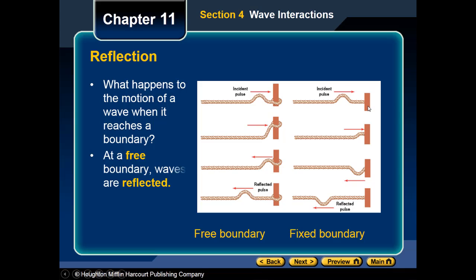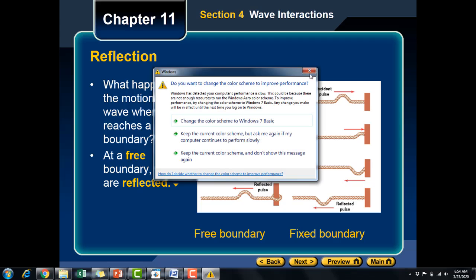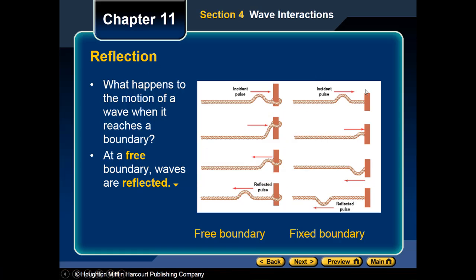So see, at the free boundary the rope can move, and at the fixed boundary the rope is fixed. The difference between them is that at the free boundary, waves are reflected. That means that whenever the wave is going in this direction, it's reflected in the same direction. See, it was up, it's returning as up, because this is a free boundary.